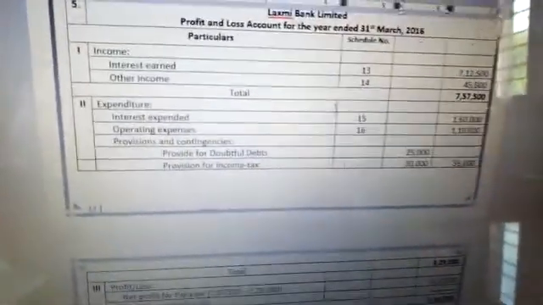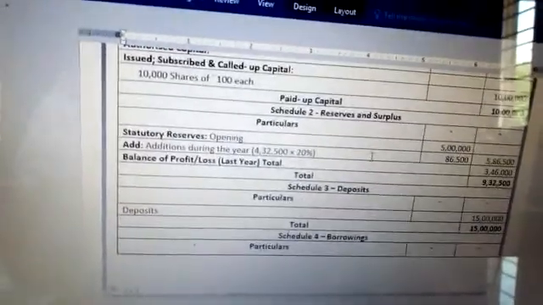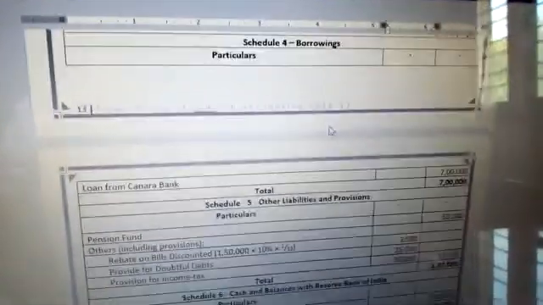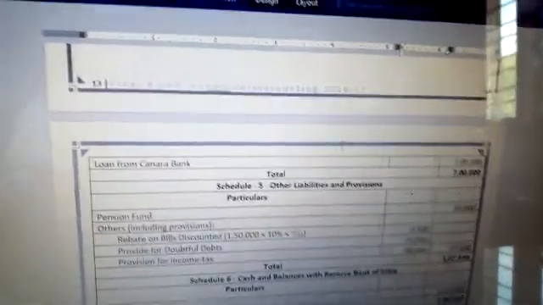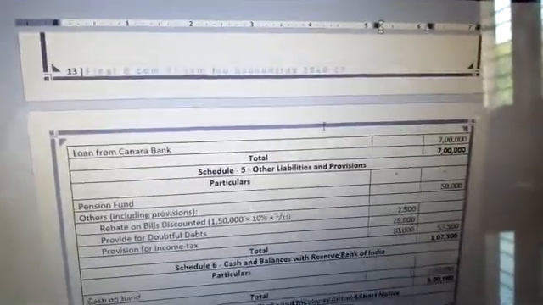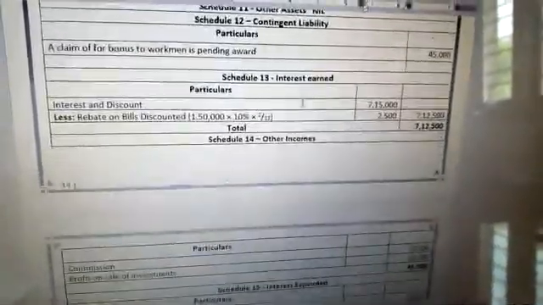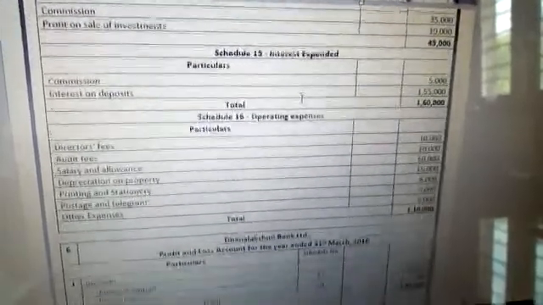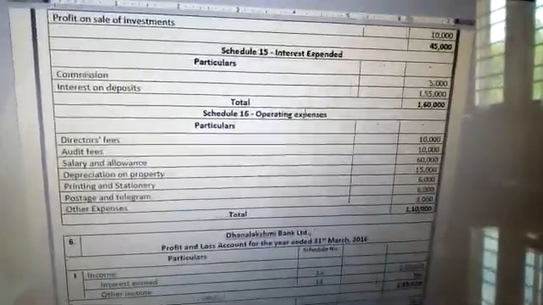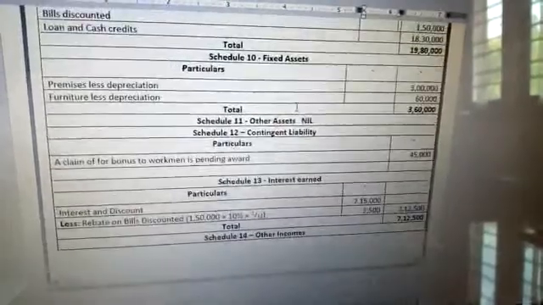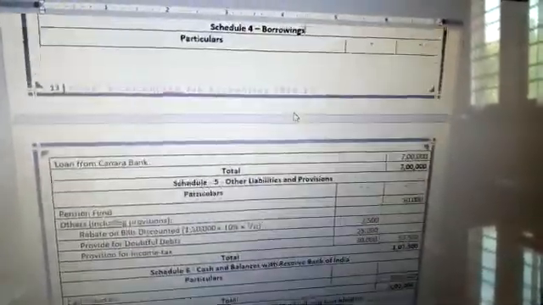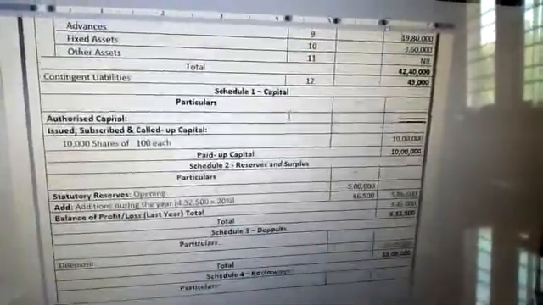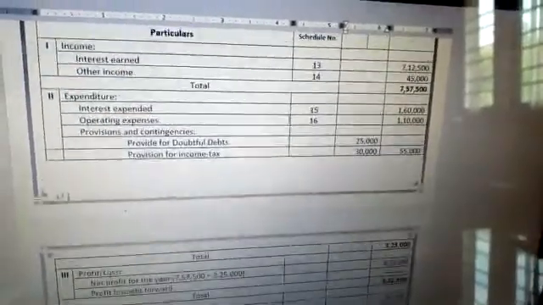Statement of profit and loss. Various schedules. After preparing all the schedules, we have to transfer the amounts to the respective statements.